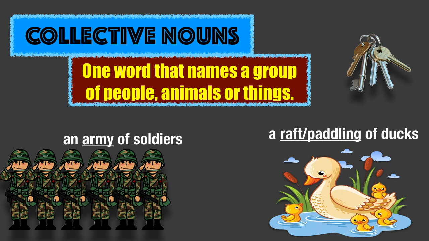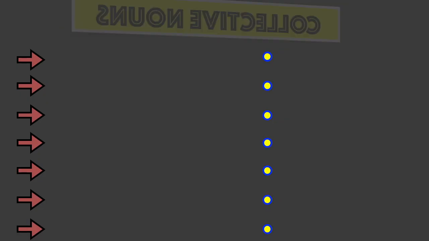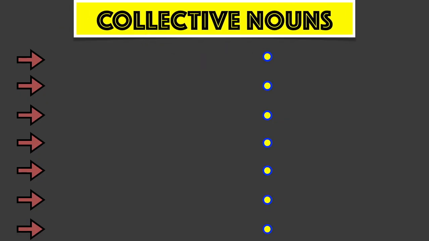This is a fun one. We use raft when they are in the water, and when they are swimming, we use the collective noun paddling. Next, a bunch of keys. In this section, we will investigate collective nouns categories supplemented by engaging illustrations.